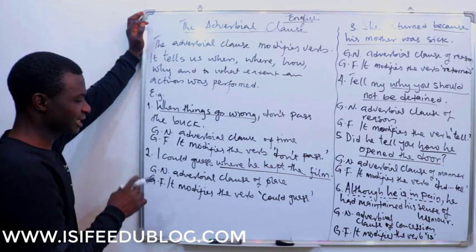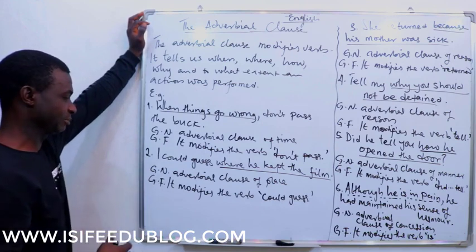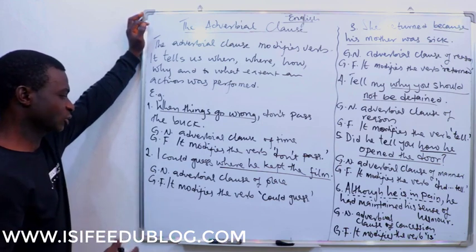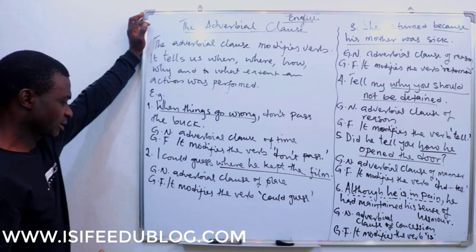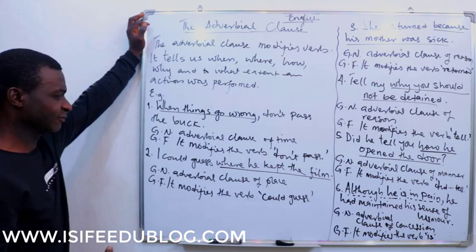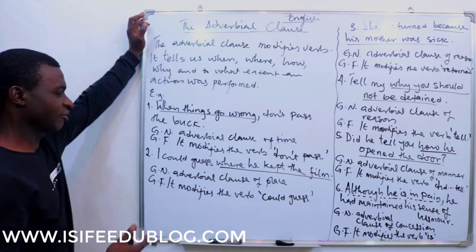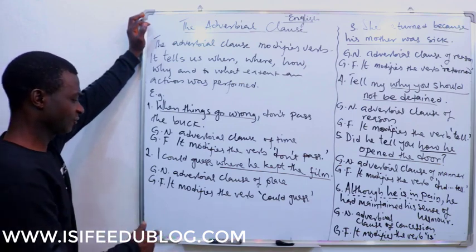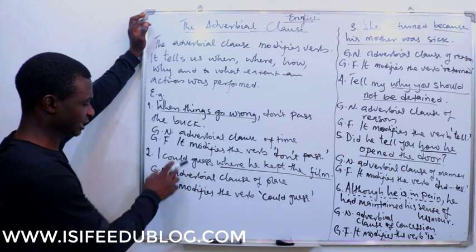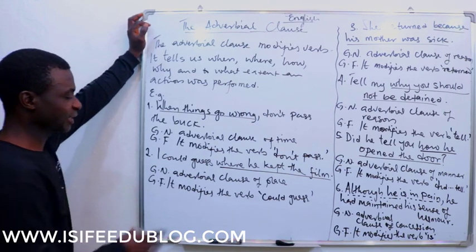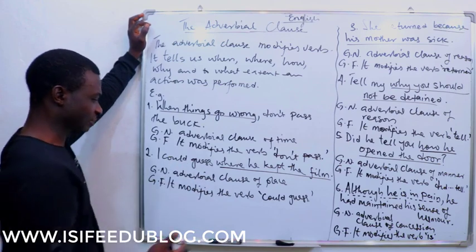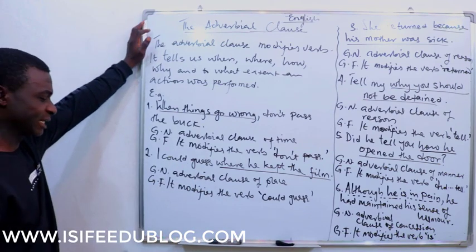I could guess where he kept the film. Now, "where he kept the film" is an adverbial clause of place. It modifies the verb "could guess". Always remember that I pick the two or three verbs that make up one verb element.